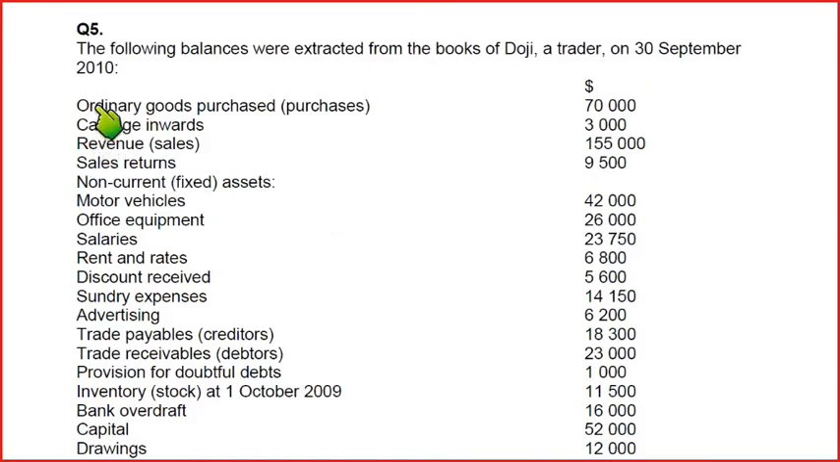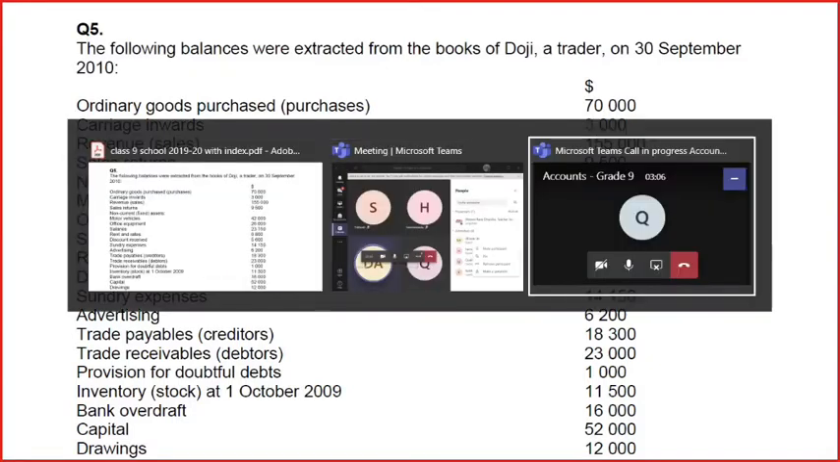We have ordinary goods purchased, that is purchases. Then we have carriage inwards. As you may be aware, beta, there are two types of carriages. One is carriage inward and one is carriage outward. Carriage is basically transportation cost. Inward means the goods are coming into the business. So the transportation that we are paying for bringing goods to our business is known as carriage inwards, and